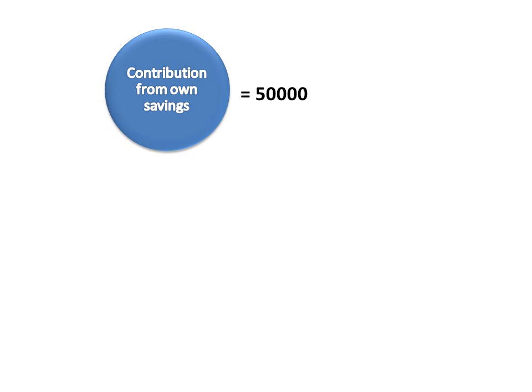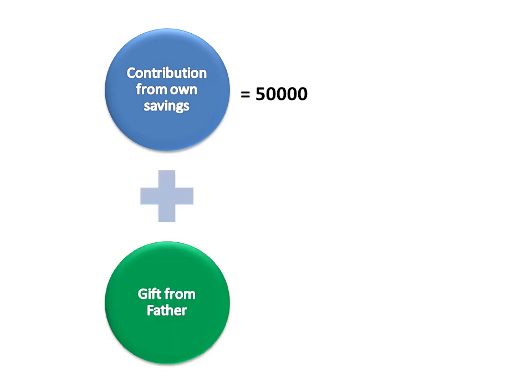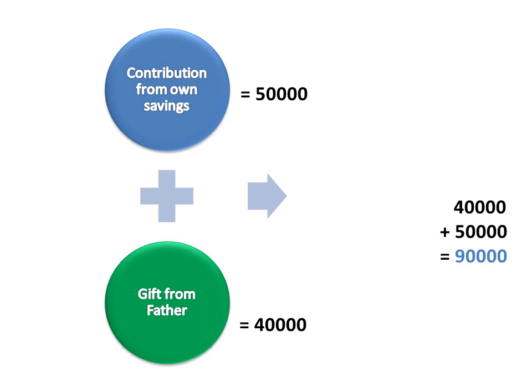And when you start your business, 40,000 is given to you by your dad as a gift, because you are going to start your own business. In this way, the total money you have got is 90,000 rupees. That will be your capital, because this 90,000 is not refundable to any person in future. That will be your capital. Be careful.